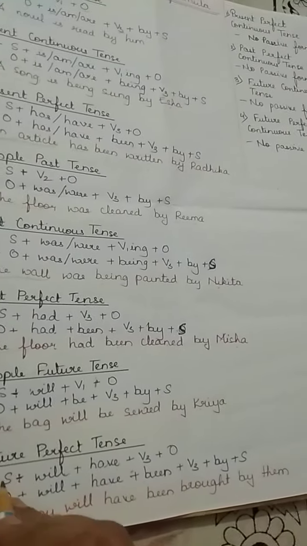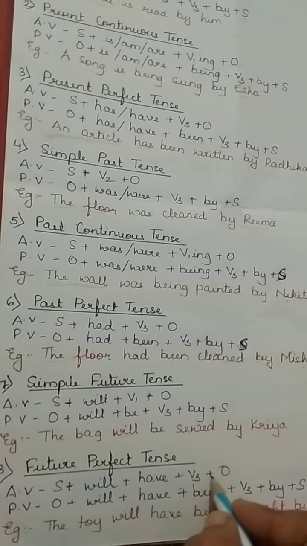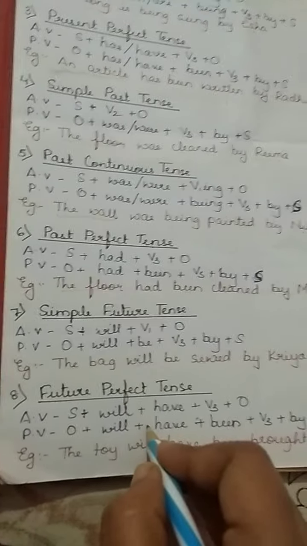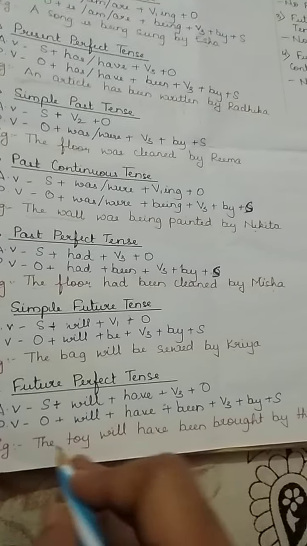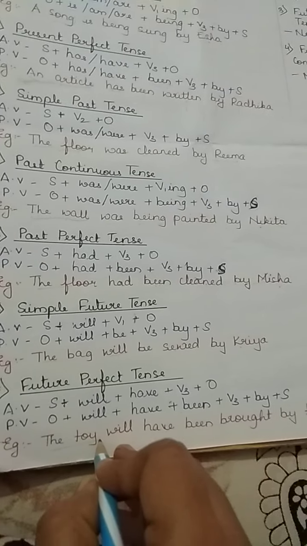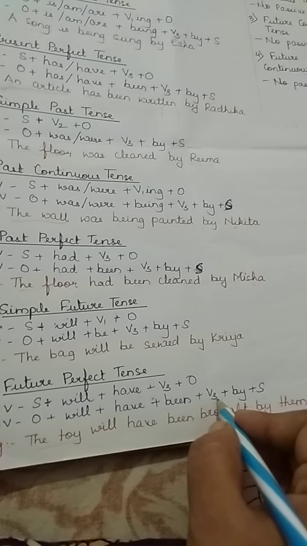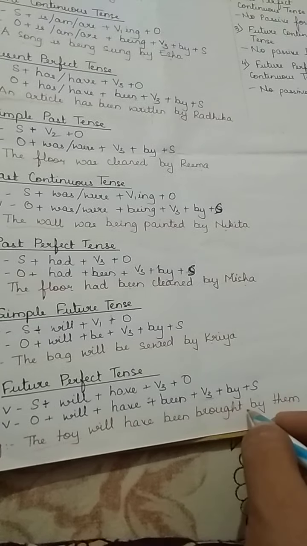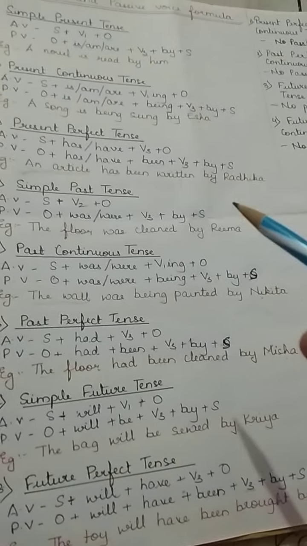Then the last one is future perfect tense. The active voice formula is subject plus will plus have plus V3 plus object. In the same way, passive voice: object plus will plus have, perfect is there, that's been, plus V3 plus by plus subject. Example: the toy, it's the object, will have been, the V3 form of bring is brought, by them. So it is easy to learn the formula.